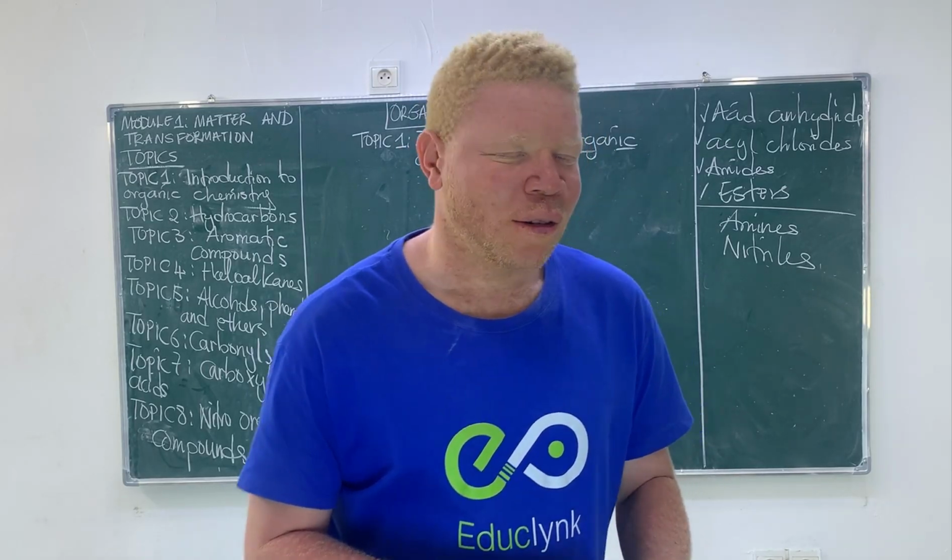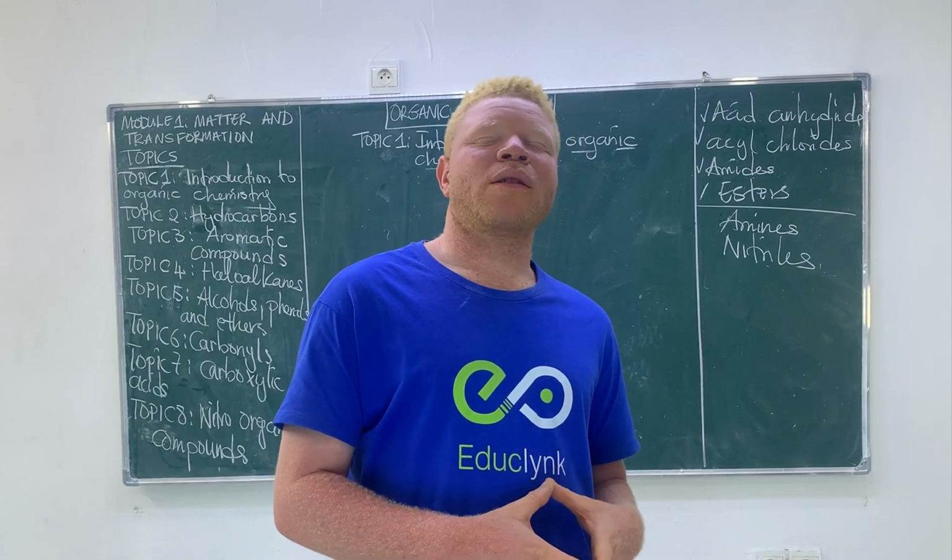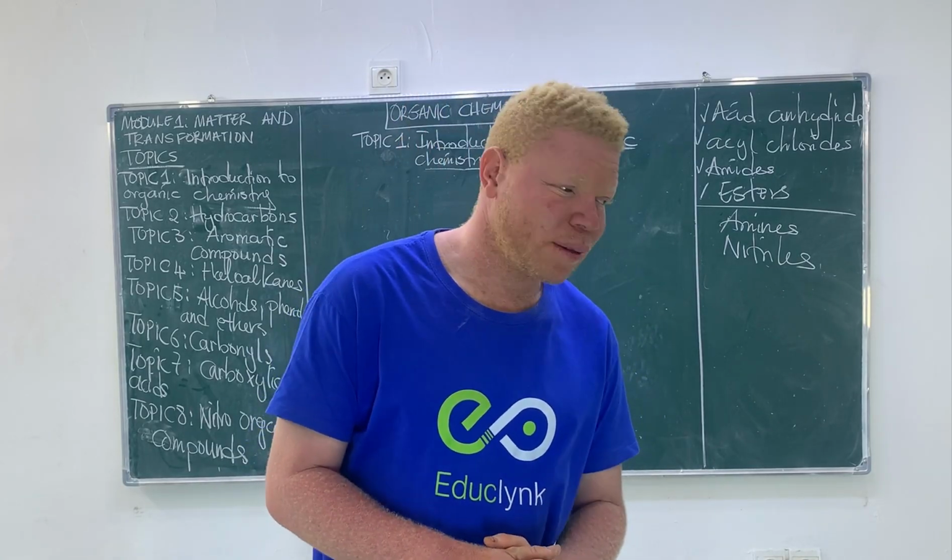That notwithstanding, we'll go straight to chapter one, introduction to organic chemistry.